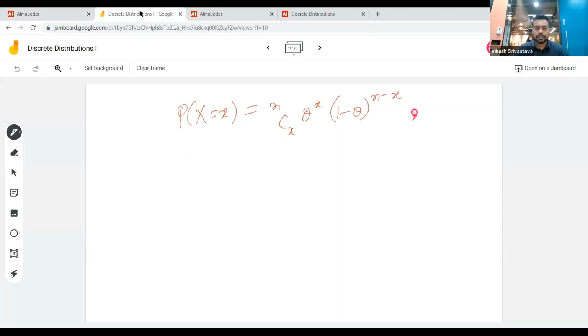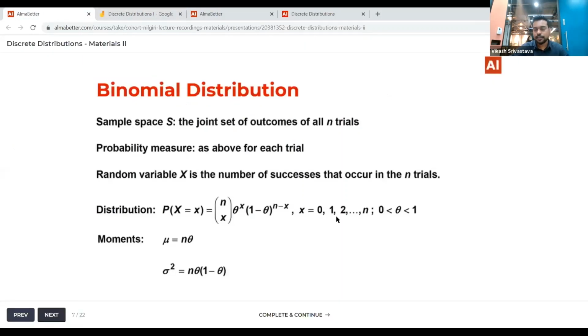And x, what are the set of values which x can take? Because there are n trials, x can take these values: 0, 1, 2 till n. And of course your theta lies between 0 and 1 because it's the probability of a single success, so that will be between 0 and 1 only, right?